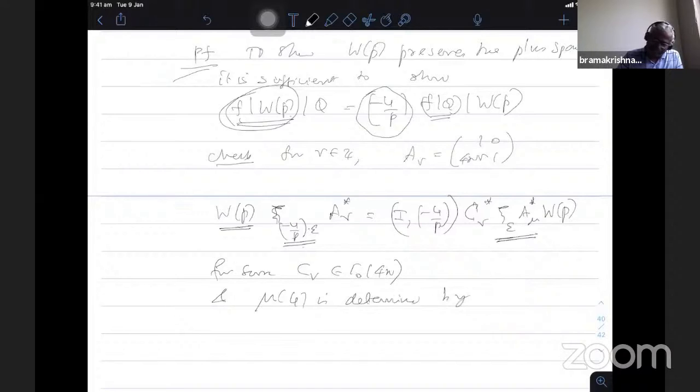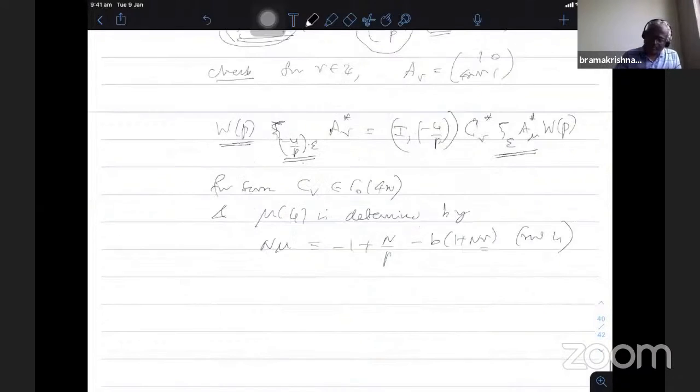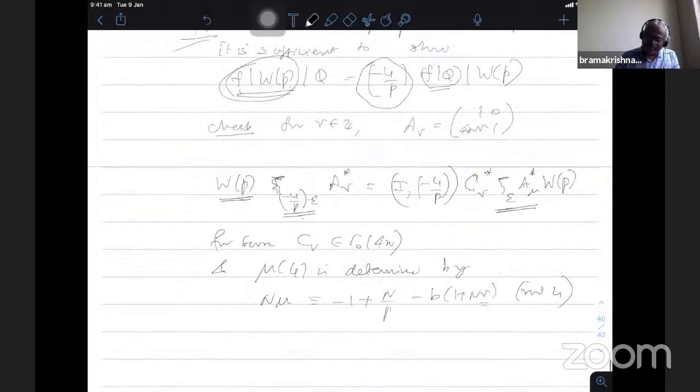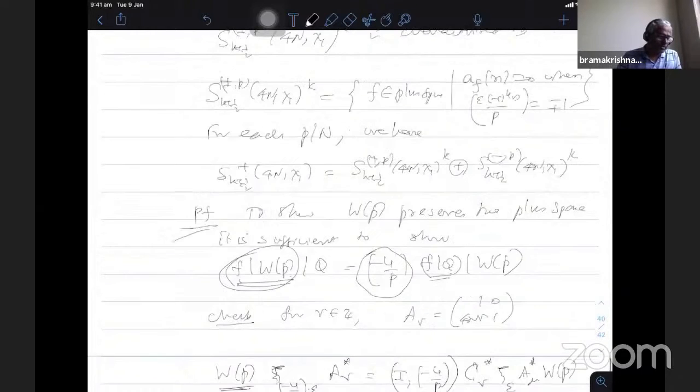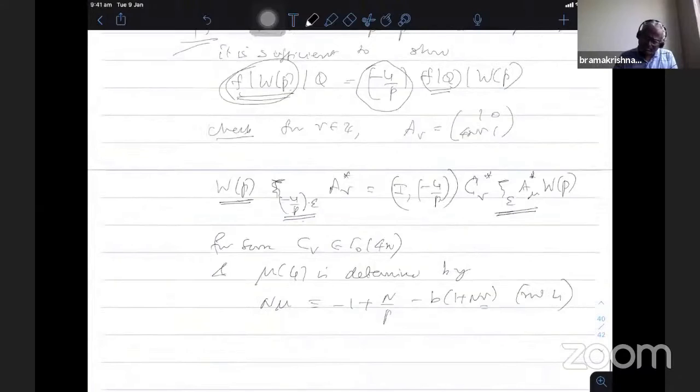One can choose mu such that n mu is congruent to minus 1 plus n by P minus B into 1 plus NB mod 4. So V is given to you. You compute this one and then choose mu, because n is odd, n is relatively prime to 4. I can solve this congruence, and then I get a unique mu given V. Now the result follows, because this is exactly what we needed. Proposition 1 is done.